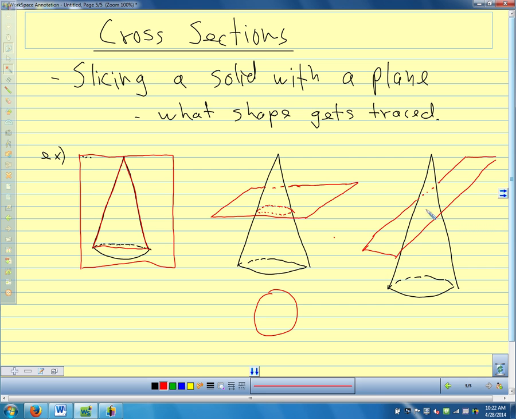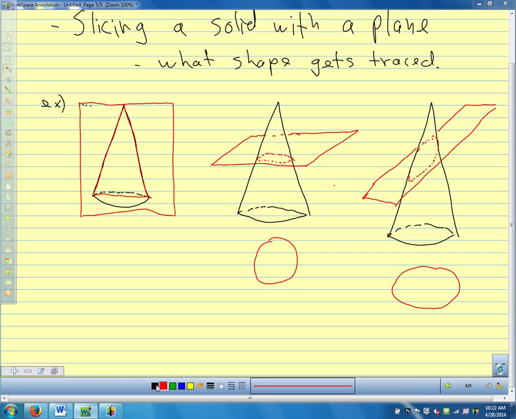What is it? An oval. So the plane would cut through and we'd get a shape like that, right where it cut through. So we'd end up with an oval shape. And this shape is called an ellipse, and you'll learn about ellipses later.